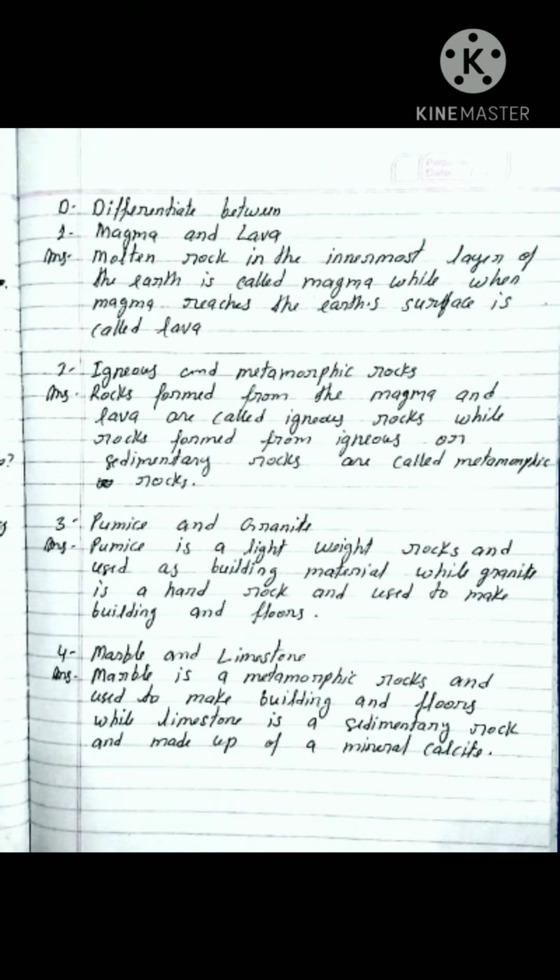And you know that the rocks which are formed by the action of heat and pressure are called metamorphic rocks. Both igneous and sedimentary rocks can be changed into metamorphic rock. Examples of igneous rock are granite, basalt, pumice, and examples of metamorphic rock are slate, marble, gneiss, quartzite, etc. Clear? Now next, third number,